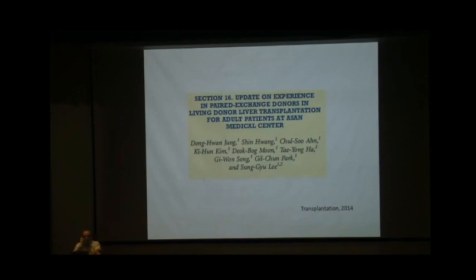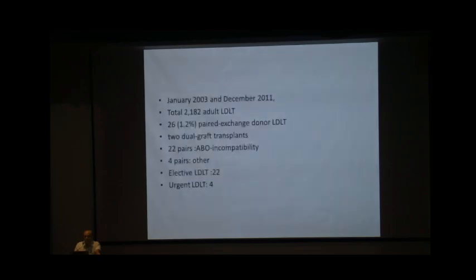Coming to the results, there are two major series published in the literature. One comes from the Asan Medical Center, published in Transplantation in 2014. They included patients over a decade. About 2,200 adult LDLT were performed in this period, and only 26 paired exchange donor LDLT were performed. Out of them, 2 were dual graft transplants, 22 pairs were performed for ABO incompatibility, and in 4 pairs the other indications were complicated anatomy or low graft weight.